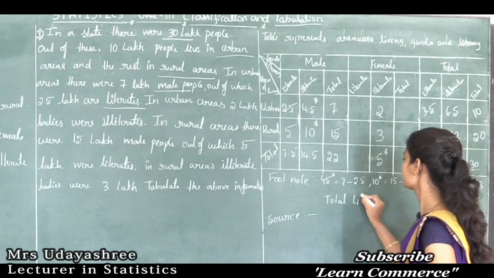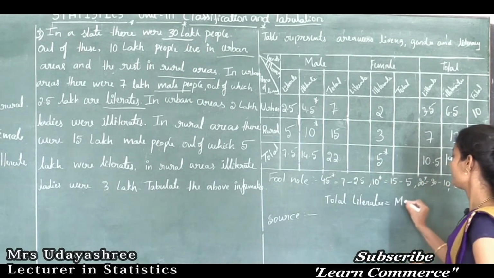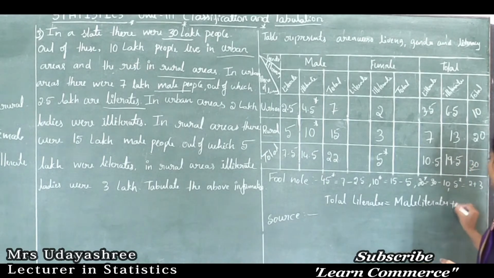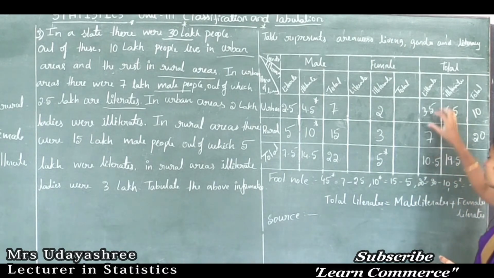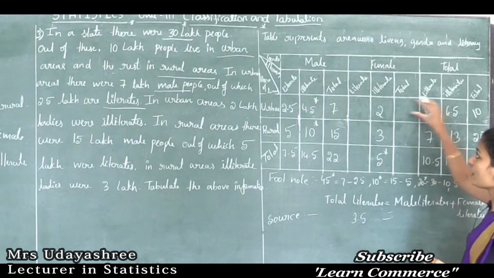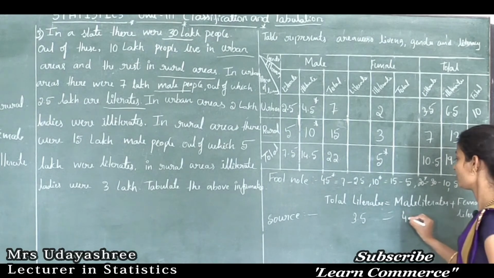So total literates is equal to male literates plus female literates. So here total literates in urban is 3.5, and we have already found male literates in urban, that is 4.5.